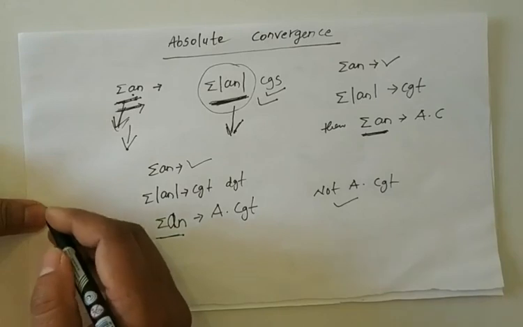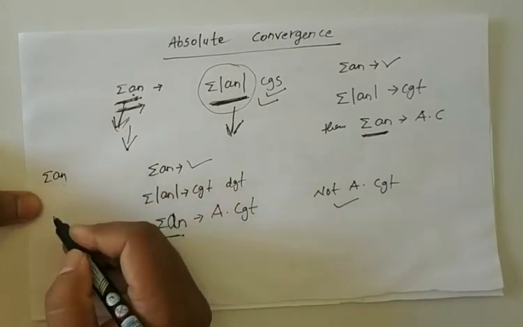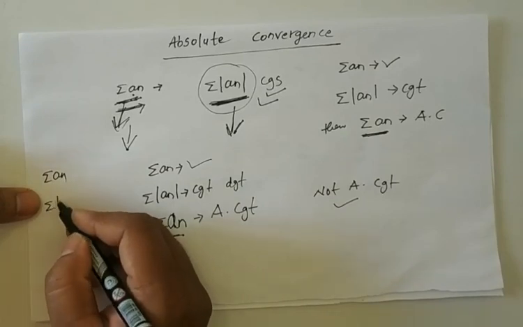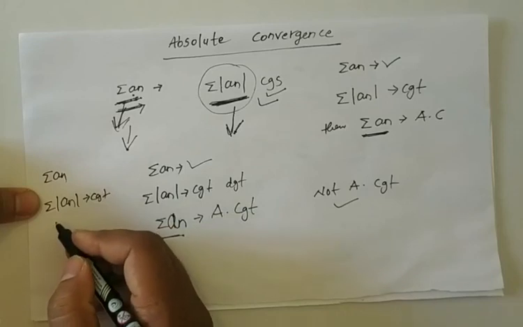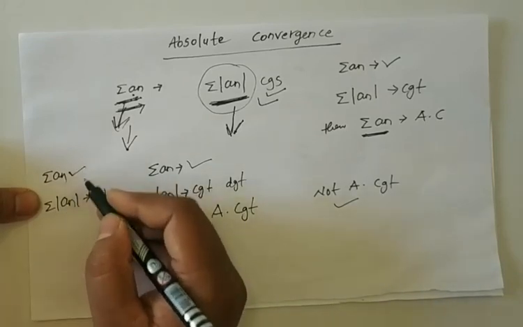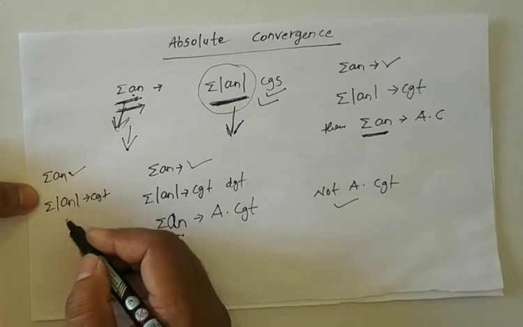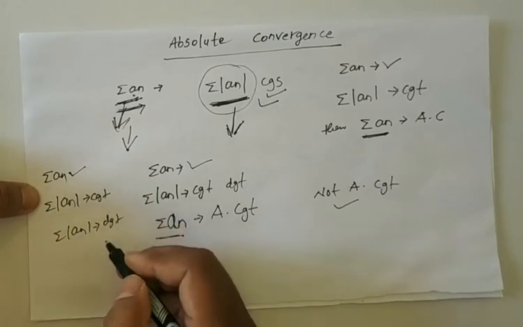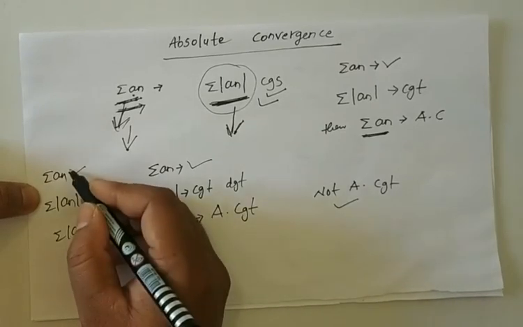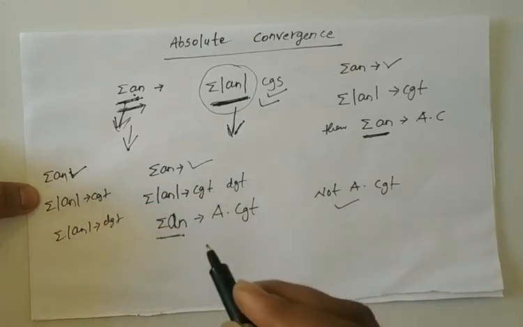Are you understanding? Once again, if summation modulus of a n is convergent, then summation a n is absolutely convergent. If summation modulus of a n is divergent, then summation a n is not absolutely convergent.